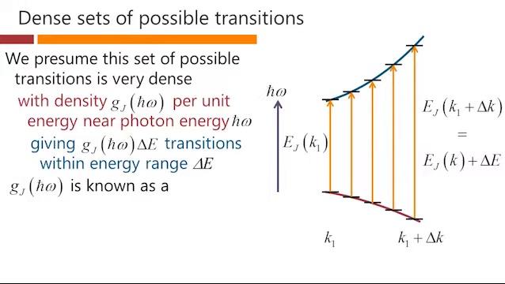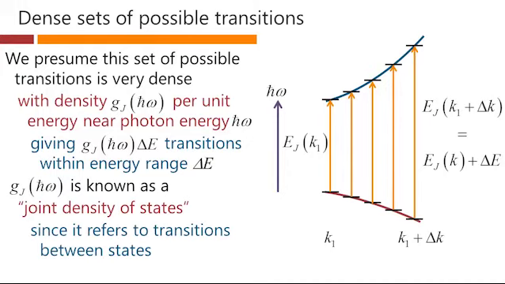This quantity, GJ of h bar omega, is known as a joint density of states. In fact, that's why I've put the J in there. Since it refers to transitions between states, it's not the density of any one set of states here, it's the density of transitions between states, and we call that a joint density of states. It's just a terminology.